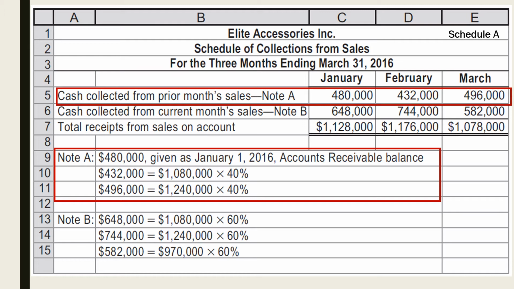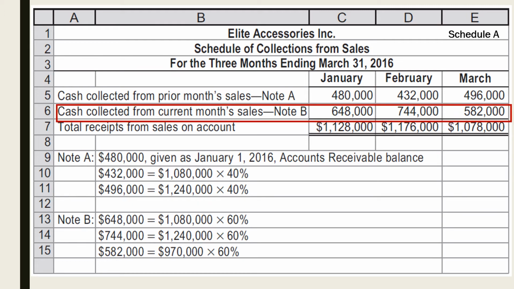As mentioned in the previous slide, the $432,000 is 40% of the budgeted sales of January, which is expected to be collected in February.